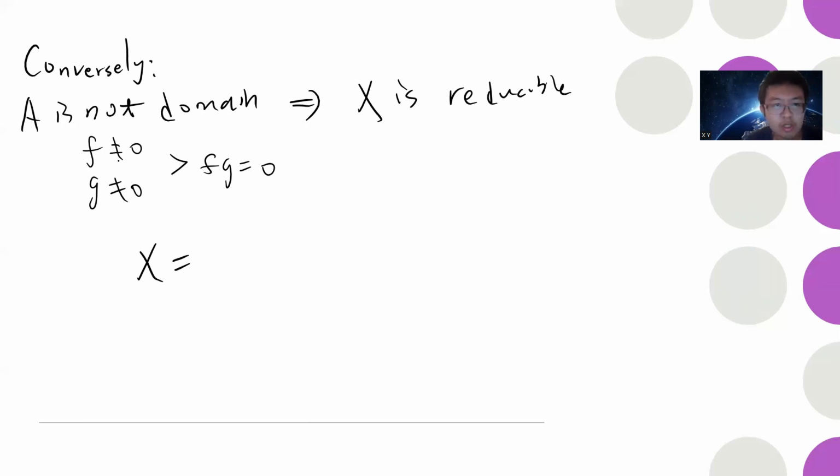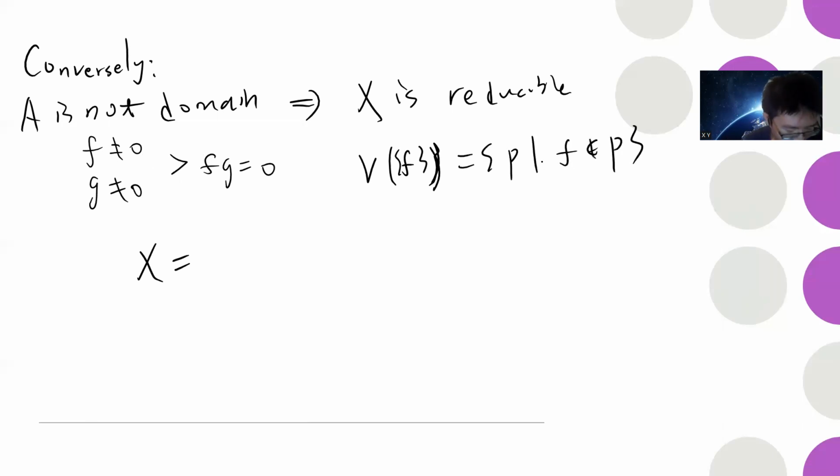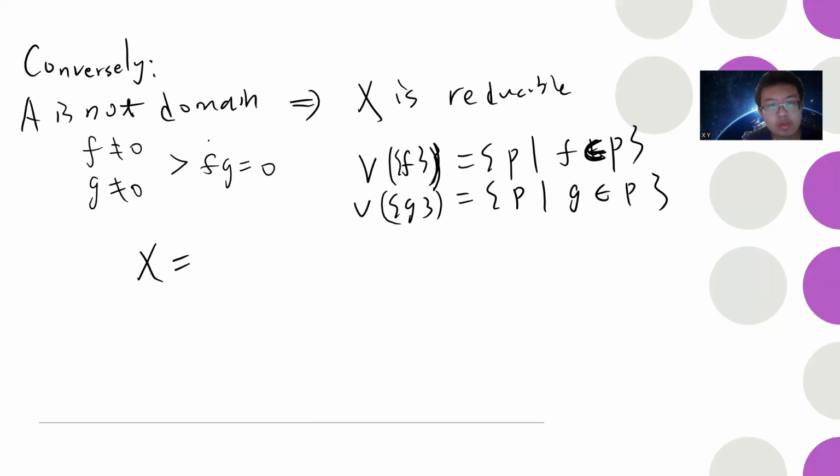Okay, so very simple: if f is non-zero, I can consider V of the singleton f, the vanishing set of f, which is the set of prime ideals such that f belongs to that prime ideal. And then you can consider V of g, the prime ideals such that g belongs to that prime ideal. Okay, so f is non-zero.